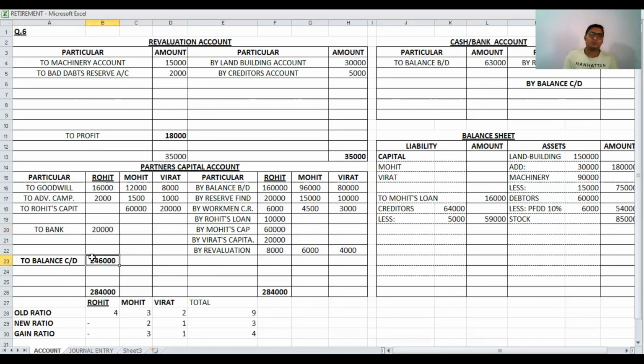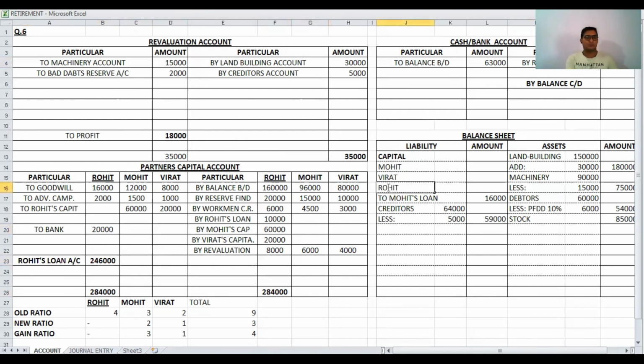We cannot write balance carried down for a retired partner because he is not a partner. So here we have to write Rohit's loan account. Now again we have to do a total. Yes, here 20,000 has a second entry in the cash bank account, and for Rohit's loan there is a second entry in the balance sheet.